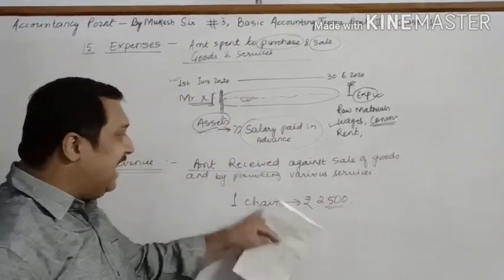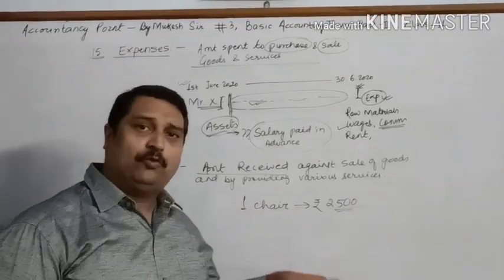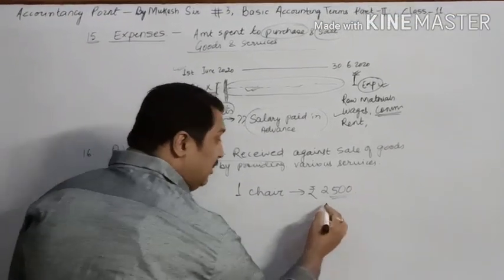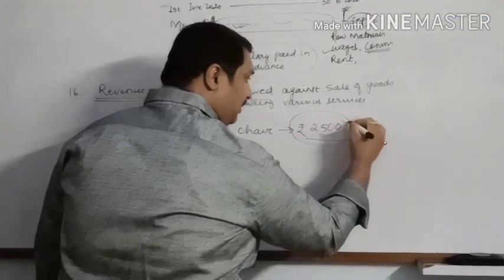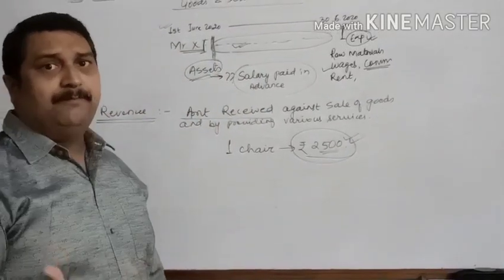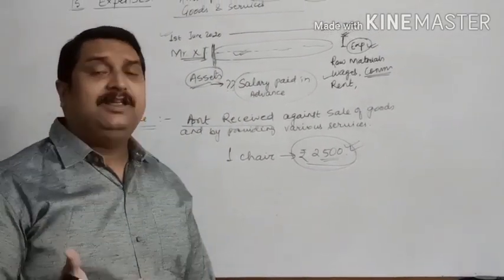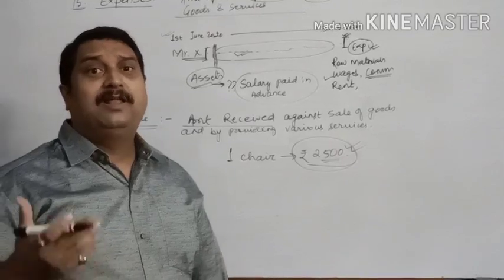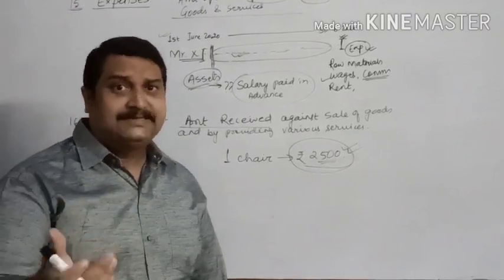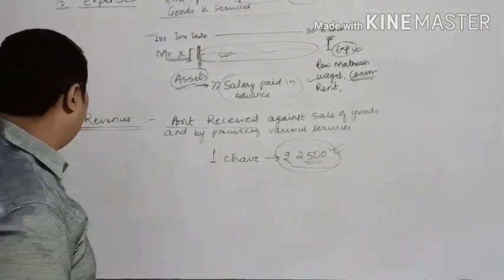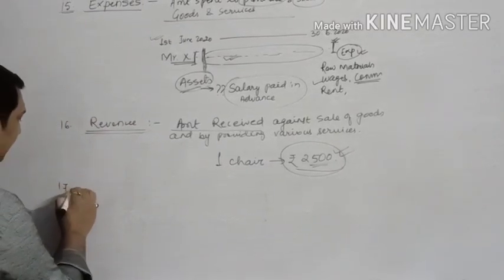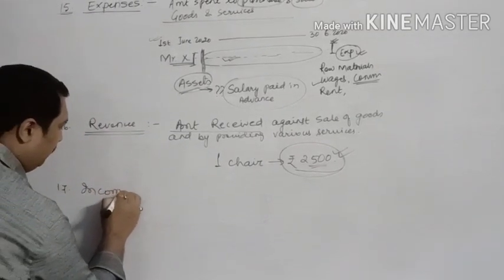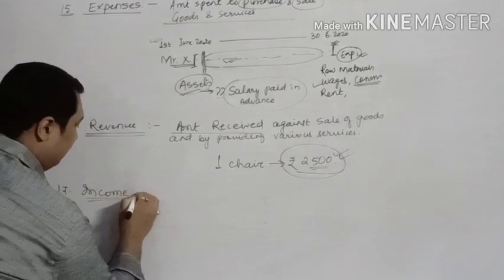During the entire month, similarly, I might have sold many things. So at the end of the year, the total money is your revenue. The money which you acquire by selling your goods or by providing various types of services is considered as your revenue. There is another very similar term which we frequently use, that is income.